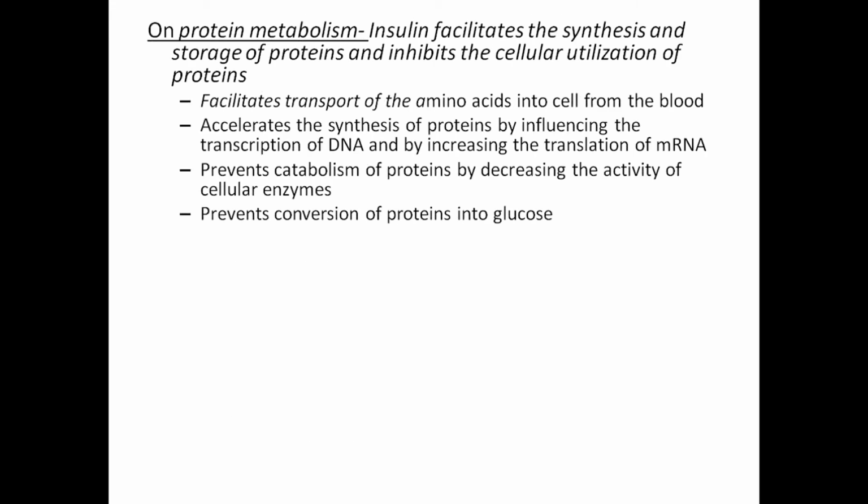On protein metabolism, insulin facilitates synthesis and storage of protein and inhibits cellular utilization of protein. It facilitates transport of amino acids into the cell from the blood, and accelerates synthesis of proteins by influencing the transcription of the DNA and by increasing the translation from RNA. It prevents catabolism of protein by decreasing the activity of cellular enzymes, and prevents conversion of proteins into glucose.